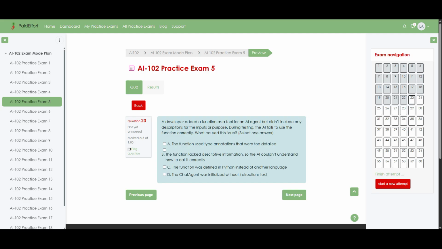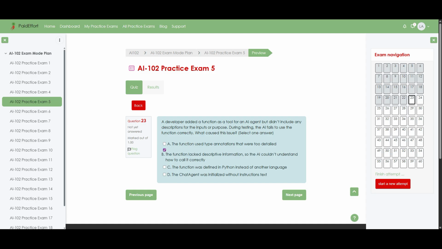Option A, the function used type annotations that were too detailed. Option B, the function lacked descriptive information, so the AI couldn't understand how to call it correctly. Option C, the function was defined in Python instead of another language. Option D, the chat agent was initialized without instructions text.